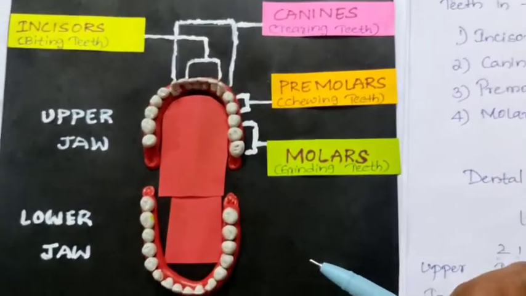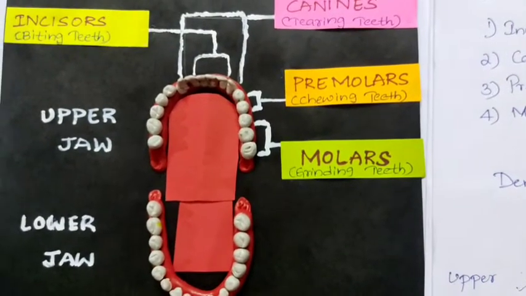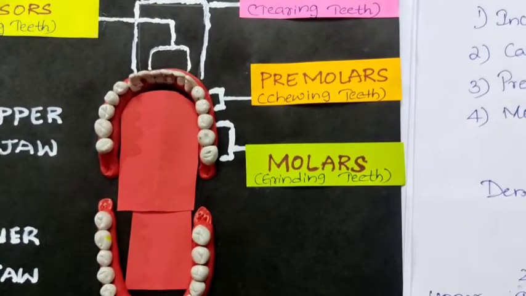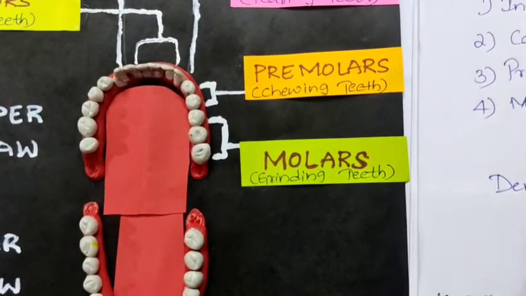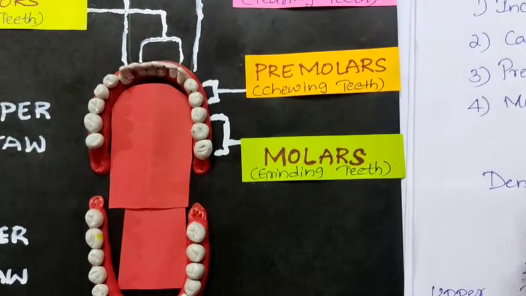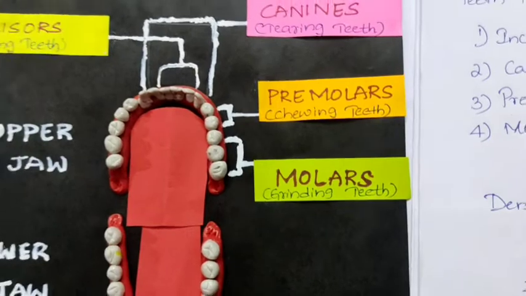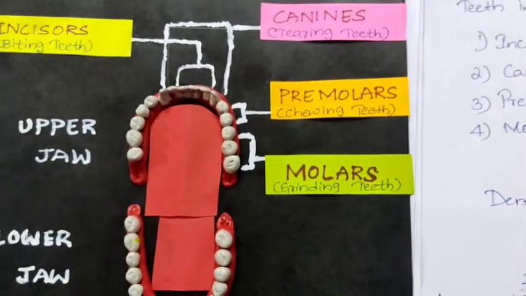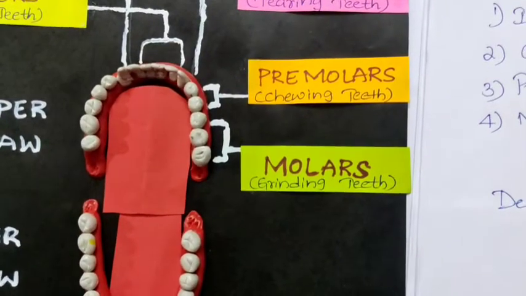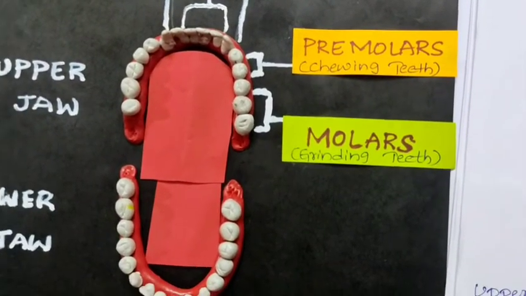So in this manner we can calculate the number of teeth present in the human body. So children, teeth are very important to chew the food and also to speak clearly. Hence, we have to take care of our teeth very carefully. You have to see that they remain healthy always.